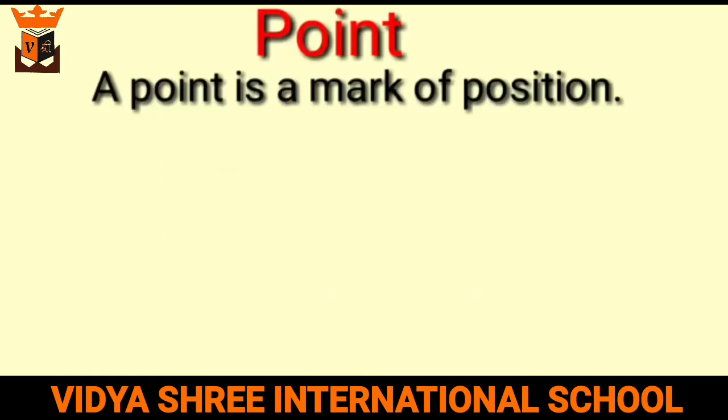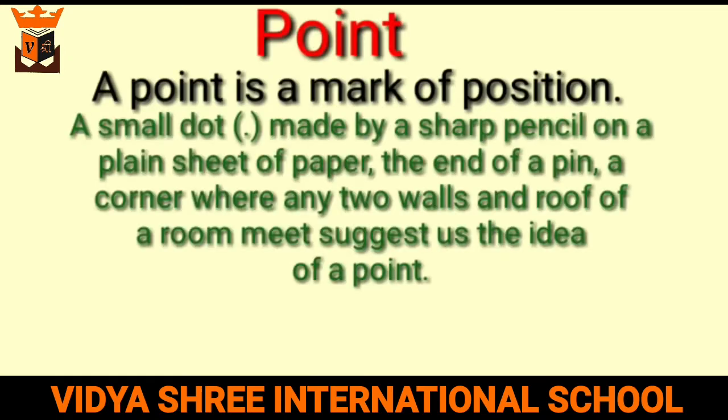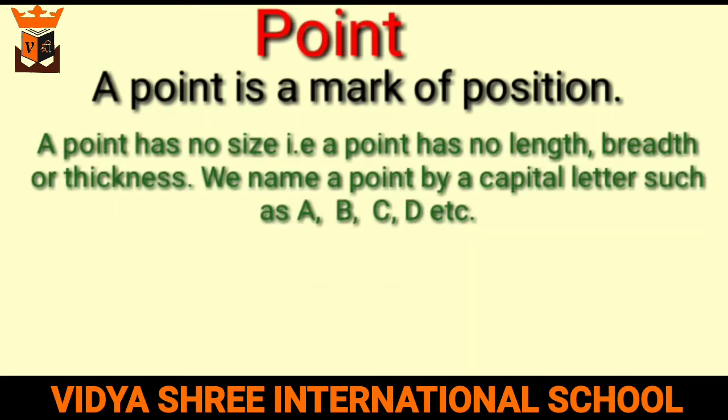A point is a mark of position, a small dot made by a sharp pencil on a plain sheet of paper, the end of a pin, a corner where any two walls and roof of a room meet suggests to us the idea of a point. A point has no size. It means a point has no length, breadth or thickness. We name a point by a capital letter such as A, B, C, D, etc.